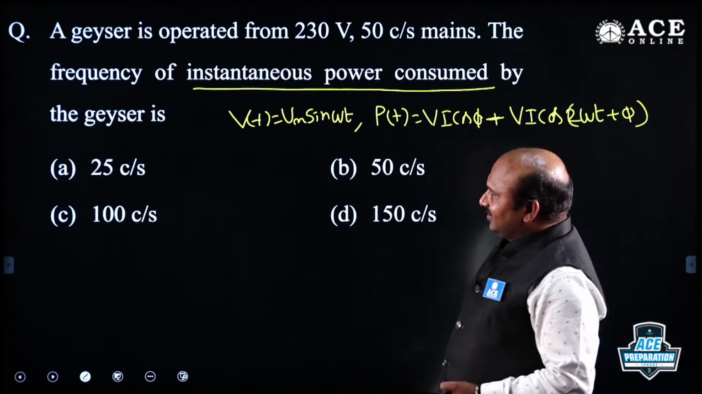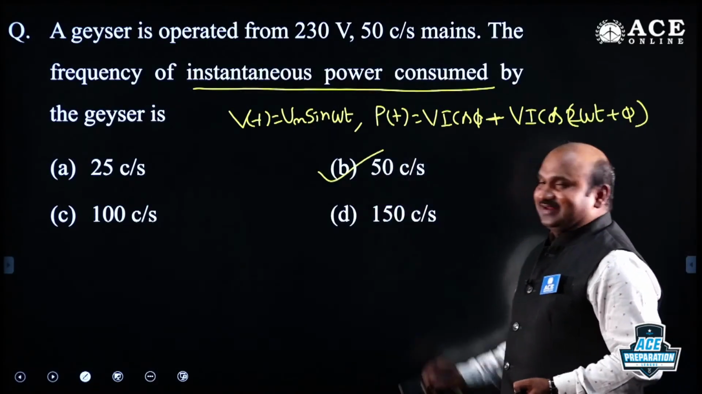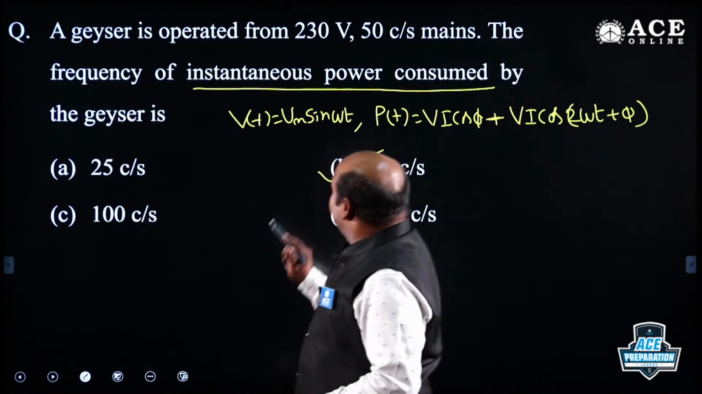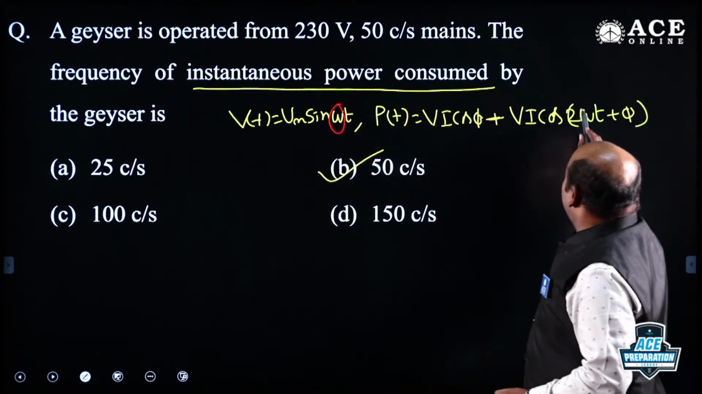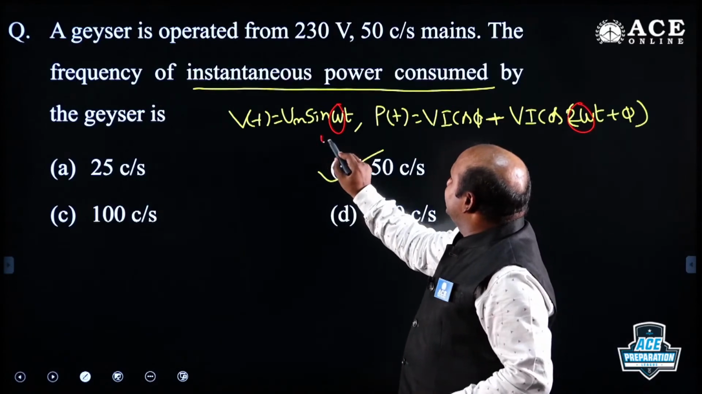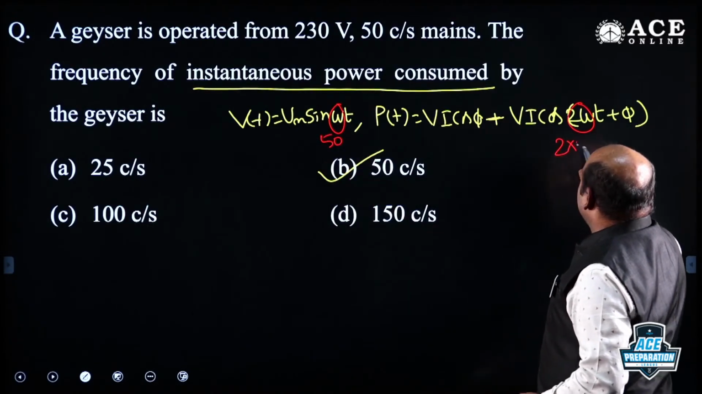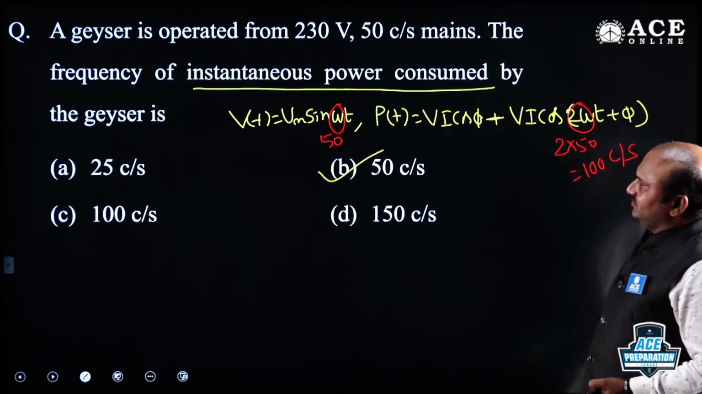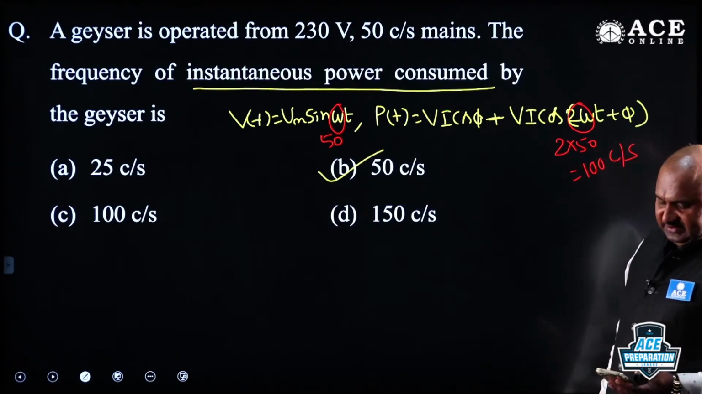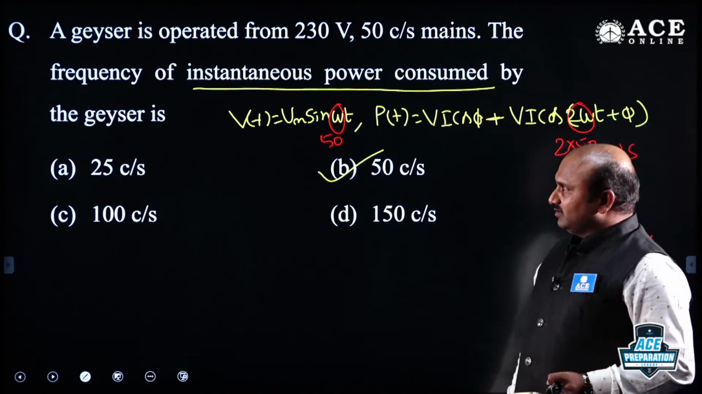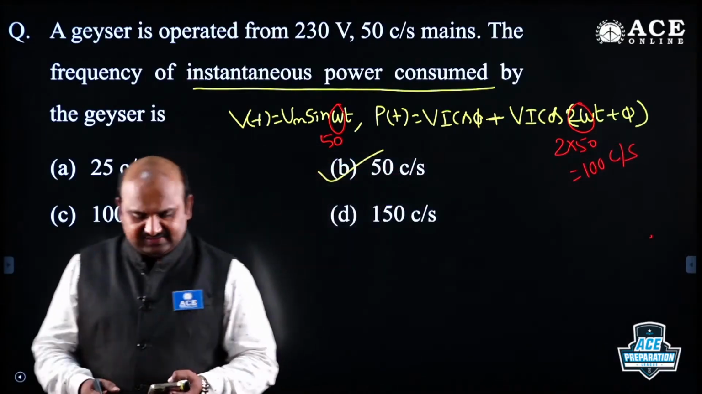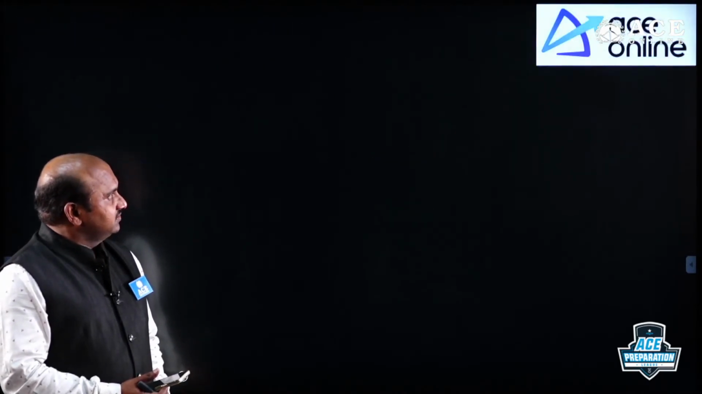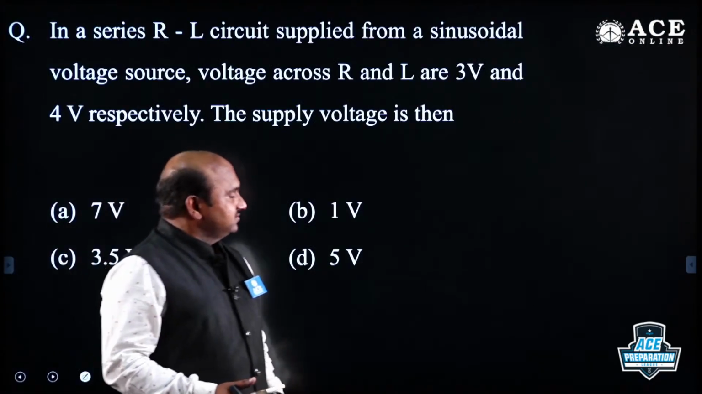Very good. Someone gave 4, but B is the correct answer here. If the operating frequency of the voltage is omega, the power frequency is going to be 2 omega. If it is 50, then it should be 2 into 50, which is equal to 100 cycles per second. C by S means cycles per second. Got it? Clear? Right. Tell me this.